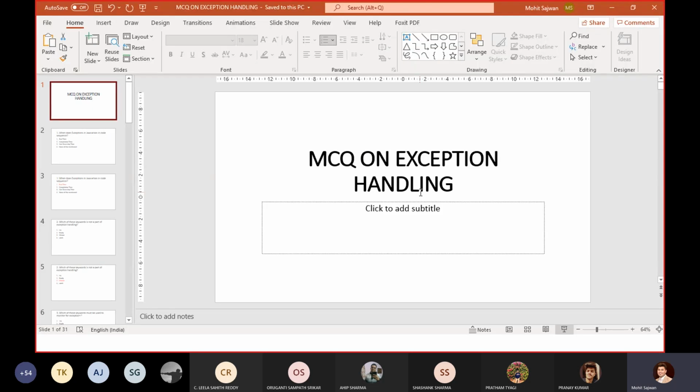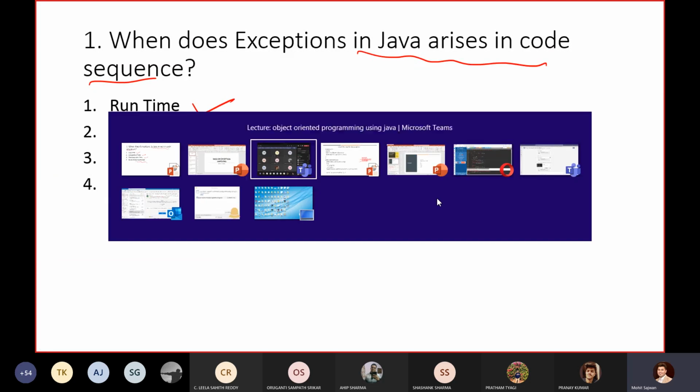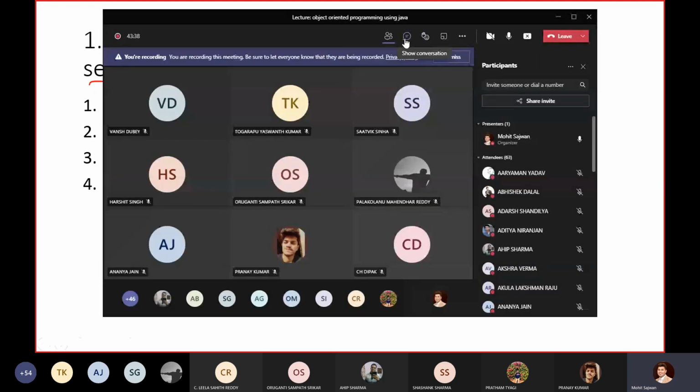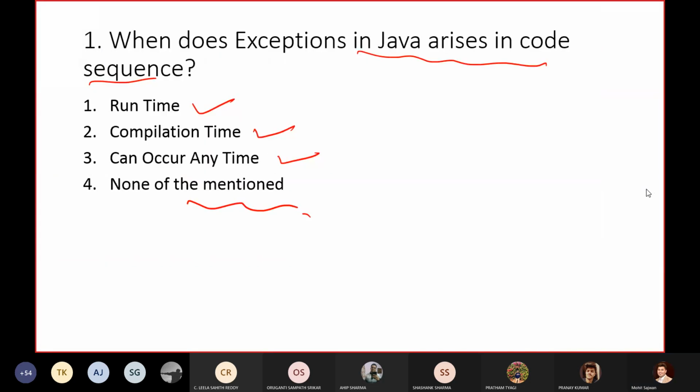You can directly post your answer in the chat box. Problems are quite simple, so just post your answer. Yes, one answer says exceptions will come during runtime. So I got one answer, that is runtime. What about others? You can post your answer in the chat box. Please participate in this activity so that you will learn a lot of things. That is why I have added some MCQ quiz kind of thing.